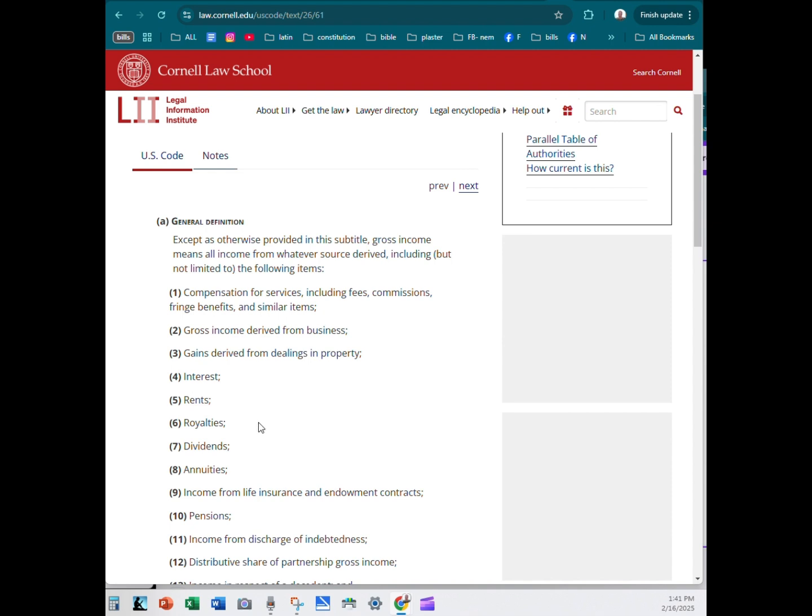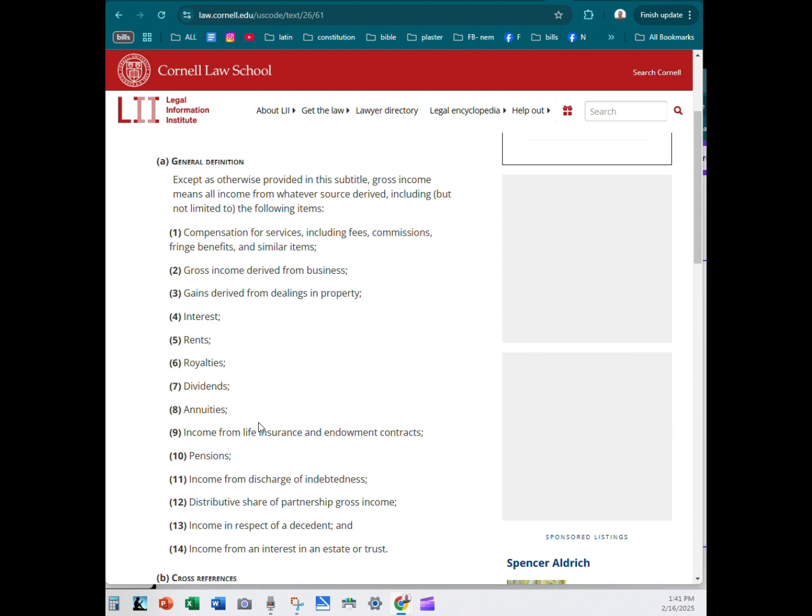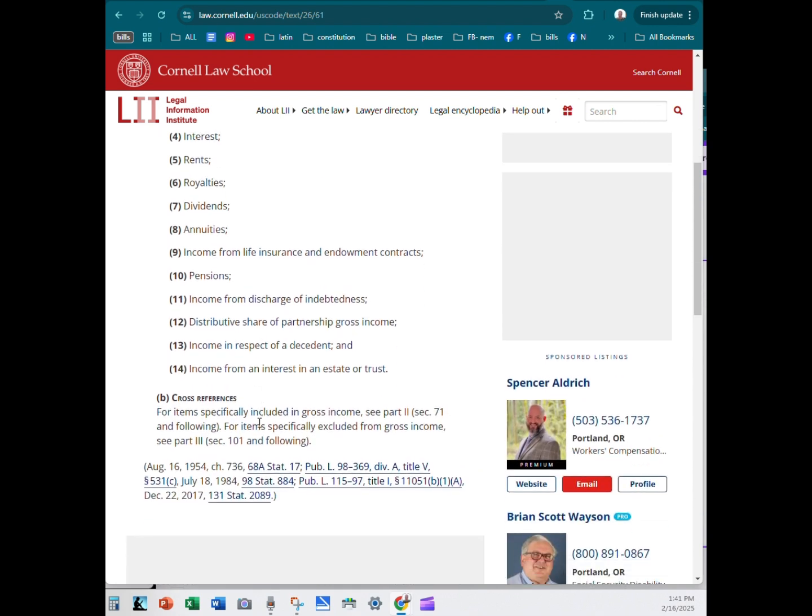7. Dividends. 8. Annuities. 9. Income from life insurance and endowment contracts. 10. Pensions. 11. Income from discharge of indebtedness. 12. Distributive share of partnership gross income. 13. Income in respect of a decedent. And 14. Income from an interest in an estate or trust. But wait, there's more.